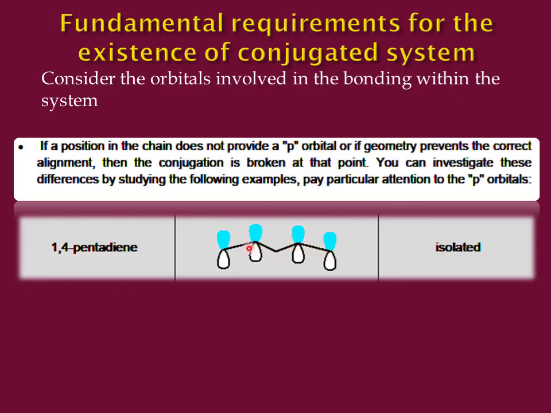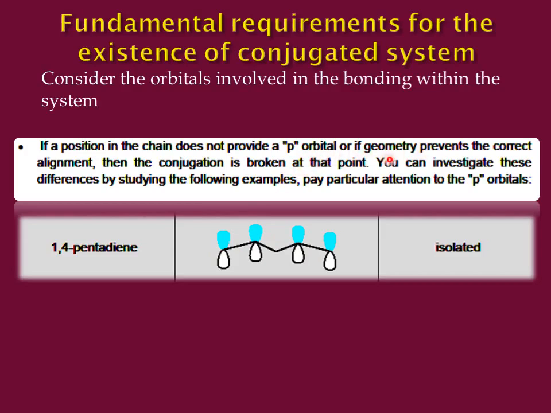Therefore, this tetrahedral sp3 hybridized geometry is going to isolate this double bond from this double bond. So we will say that the p orbitals' geometry is preventing the correct alignment which is required for the conjugation. That is why it is broken at this point.